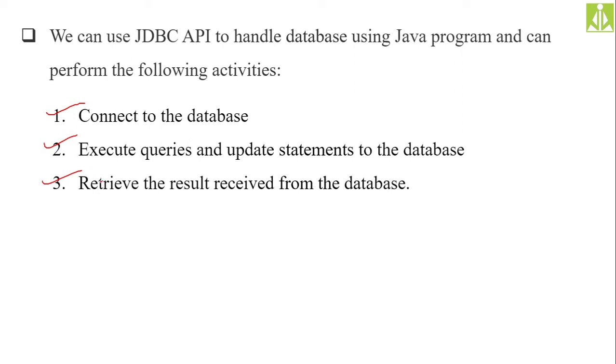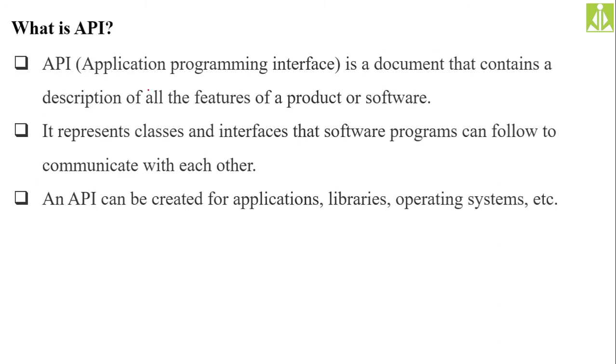Before retrieving, updating, or executing any queries, first of all we need to establish the connection. Once the connection is established, only then can you talk with the database. So what is an API? It is an application programming interface, or we can say it is the documentation for the complete classes, interfaces, and methods you have under a particular package. An API is nothing but the complete description and documentation of the different features which your software is going to exhibit.